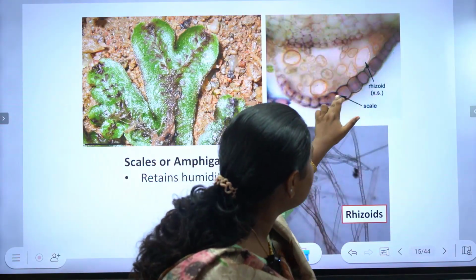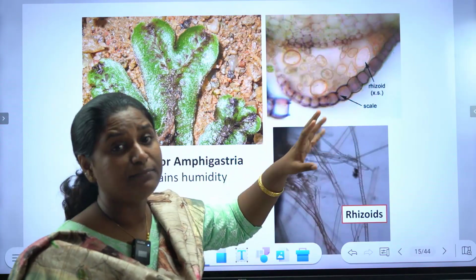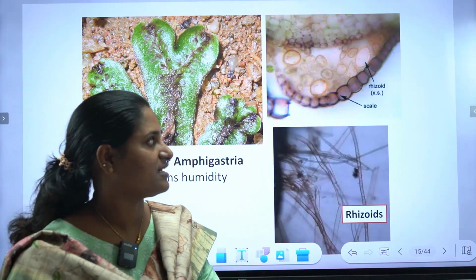So these scales are colored. Sometimes they are green, sometimes they are intensively violet colored.